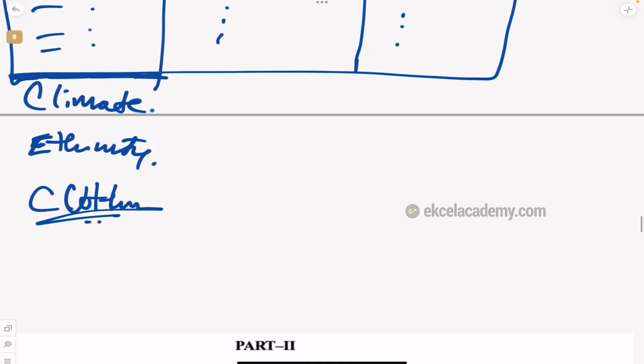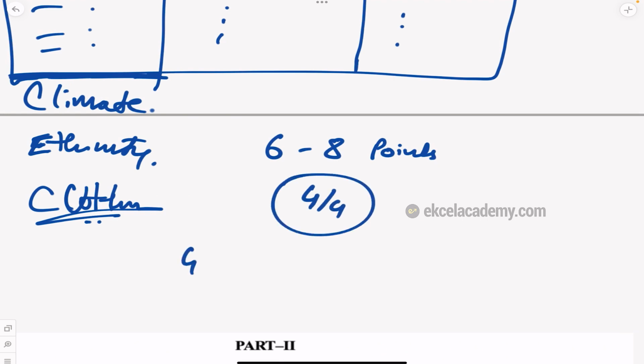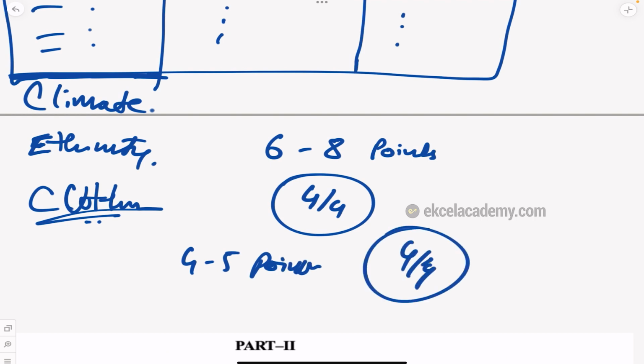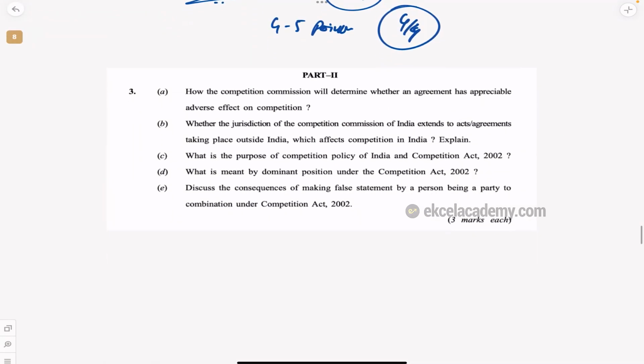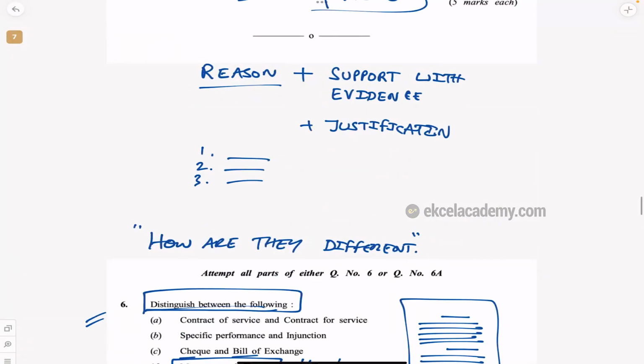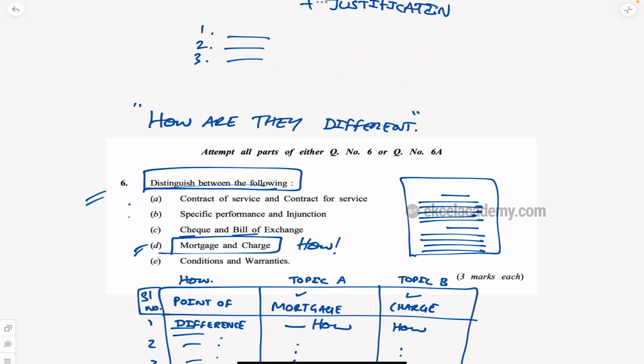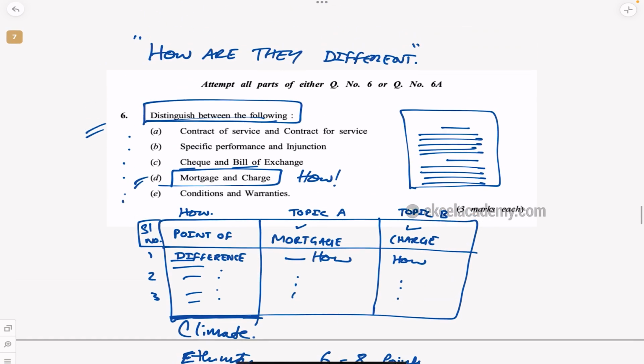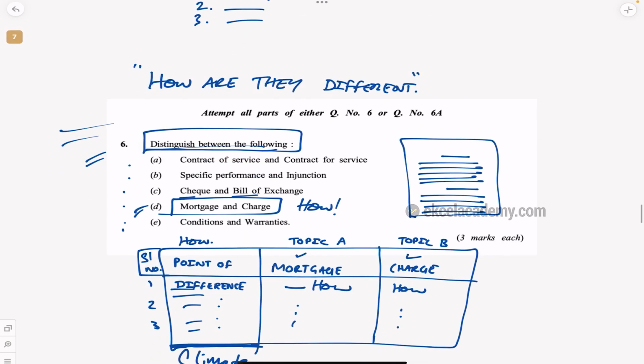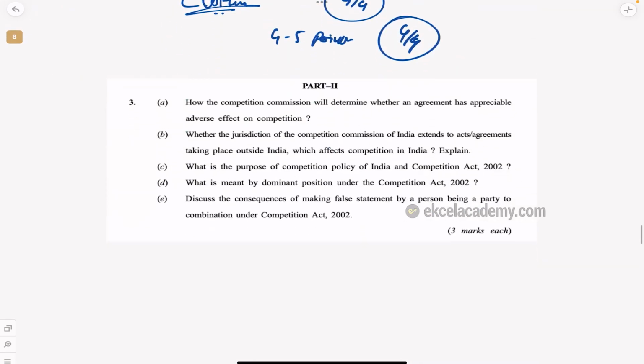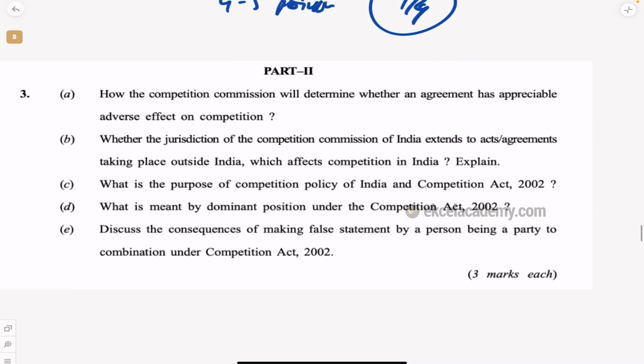And when you write this, if you write 6 to 8 points, definitely you will get 4 out of 4. My own students have written even just 4 to 5 points and they do get 4 out of 4 marks in difference between. So it is very much scoring if you know how to write it. But the only problem is that in difference between, students will not know all the questions. That is why it is becoming a little hard. But if you know, please attempt. If you know any topic, even 50% knowledge, write it. It is highly scoring compared to others. So you just see that and you decide.